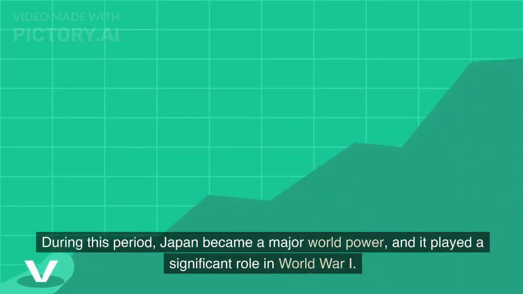The Taisho period. The Taisho period began in 1912 CE, and it was a time of relative peace and stability in Japan. During this period, Japan became a major world power, and it played a significant role in World War I.